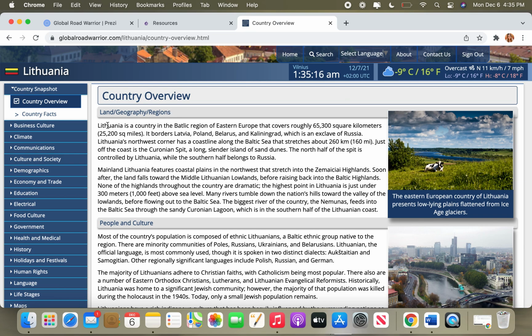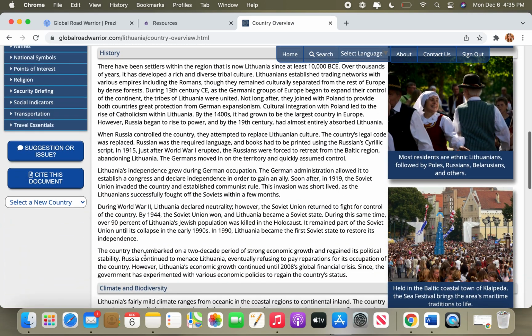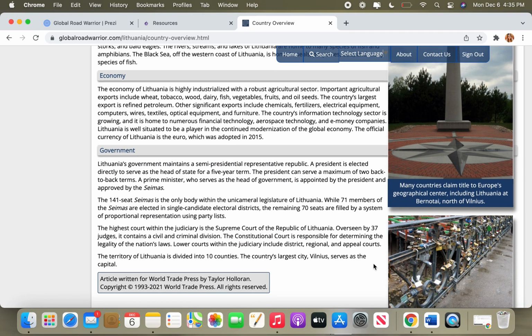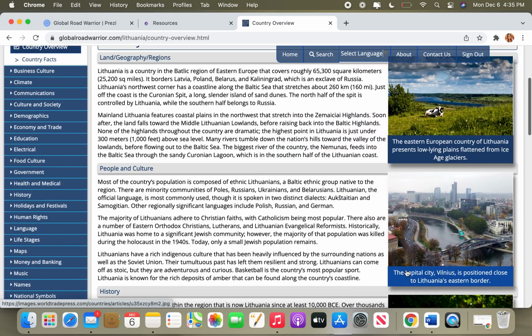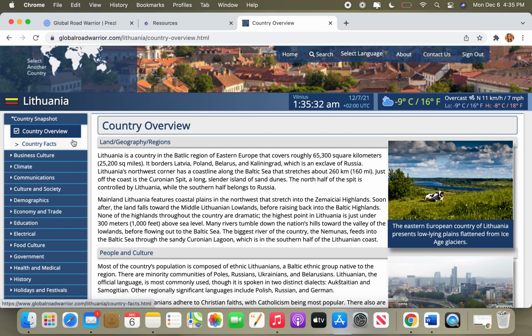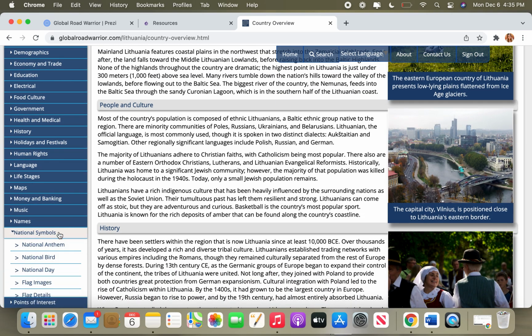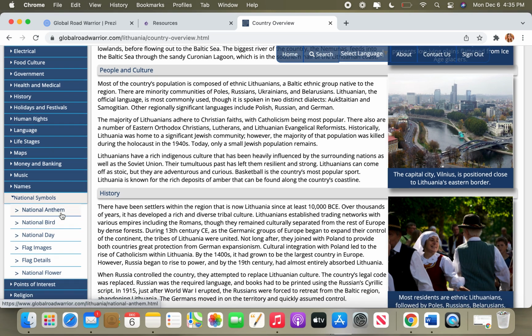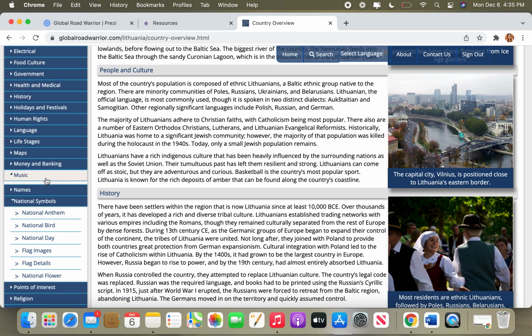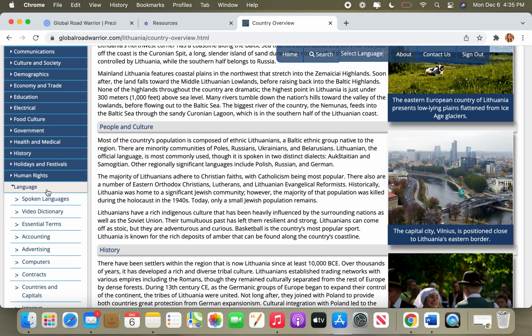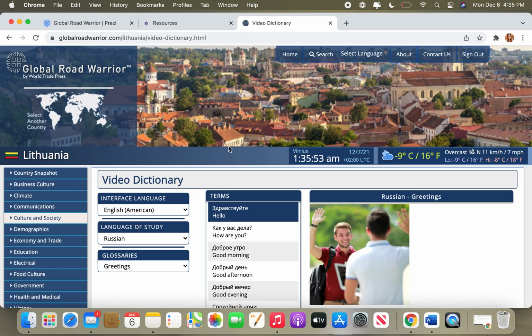We already talked about the country overview a little bit with these first two categories, but you'll see that there's even more that's listed below, such as history, climate and biodiversity, economy, government, and more pictures on the right to help supplement the material. On the left, you'll see those tabs that we had talked about before. A lot of them have extra sub-tabs, which you're going to find things under national symbols, music. One of my favorites is language. So we're actually going to go to the video dictionary here because this is a fun resource.